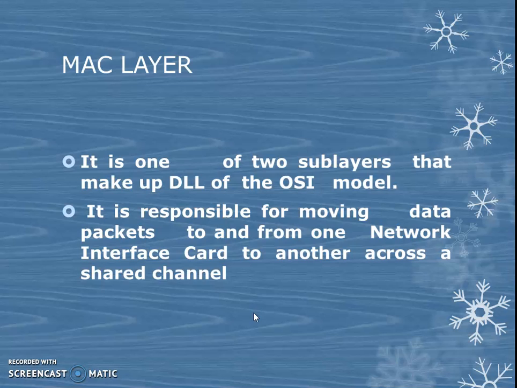And the MAC layer is one of the 2 sublayers that make up the data link layer of the OSI model. In the OSI model, the data link layer has 2 sublayers. Among the 2 sublayers, MAC is one of them, that is media access control. What are its uses? It is responsible for moving data packets to and from the network interface card across the shared channel.